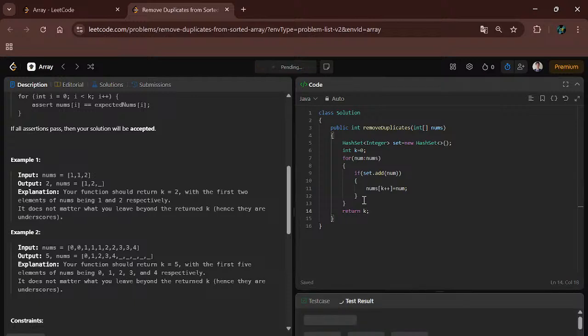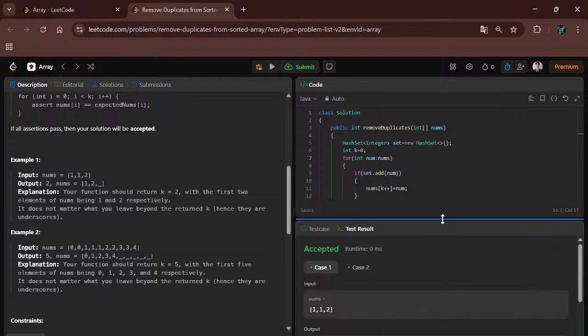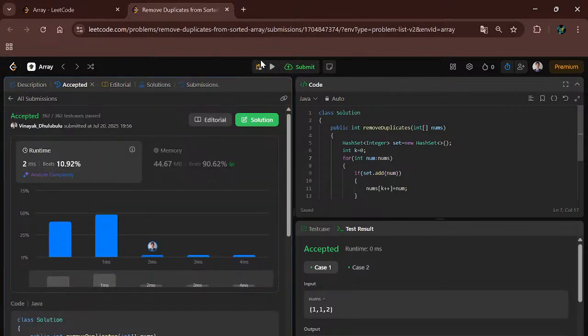So let's compile the code. Here an int is missing, sorry. Let's compile the code. You have to use the brute force approach only. You should not use the hash set in big tech company interviews and coding rounds, because your points will be reduced. So I am not explaining the optimal approach in detail. I will explain the brute force approach in detail. Let's submit the code. Okay, our code is successfully compiled and submitted.